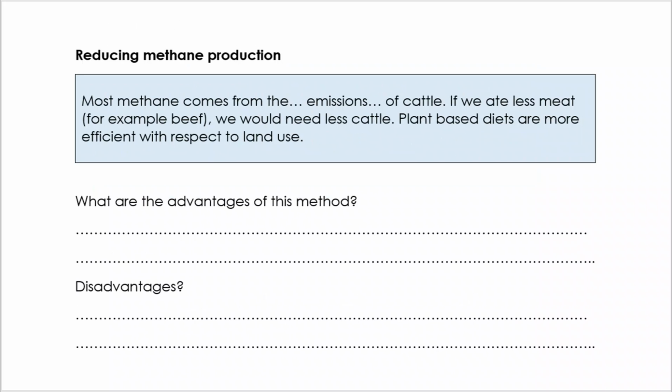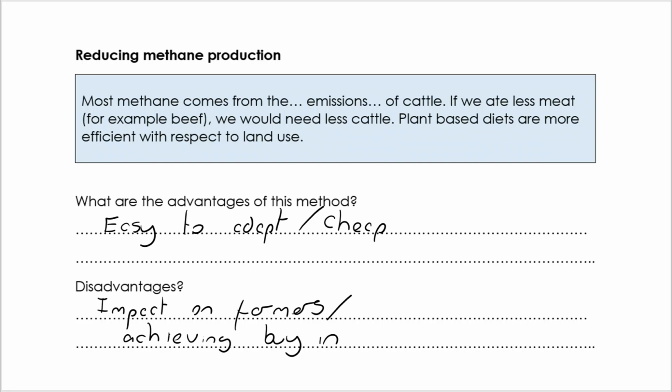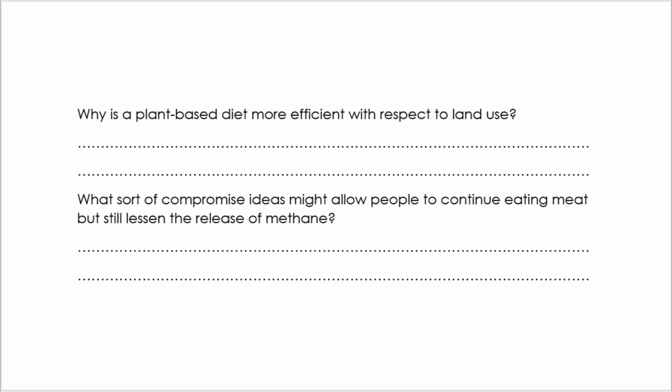Gaseous emissions from cattle. If we eat less meat, we need less cattle. So a plant-based diet would be better. The advantage, it's easy to adapt and it's cheap. The disadvantage is the impact on farmers, specifically cattle farmers, and also how to achieve buy-in and getting people to give up meat. Now let's continue with more questions on this theme.